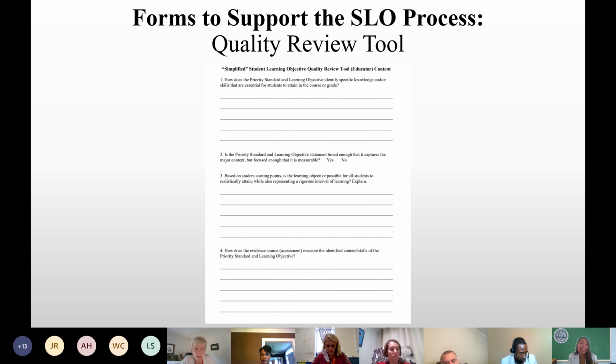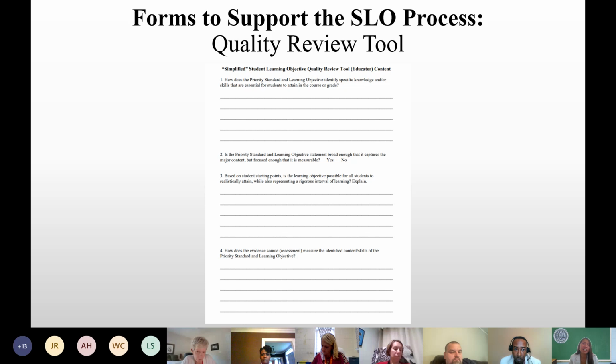It will also help ensure the consistency of the quality of the SLOs, and provide your educators with clear criteria for high quality SLOs. Lastly, this form serves as an assurance that all SLOs have been reviewed and approved.